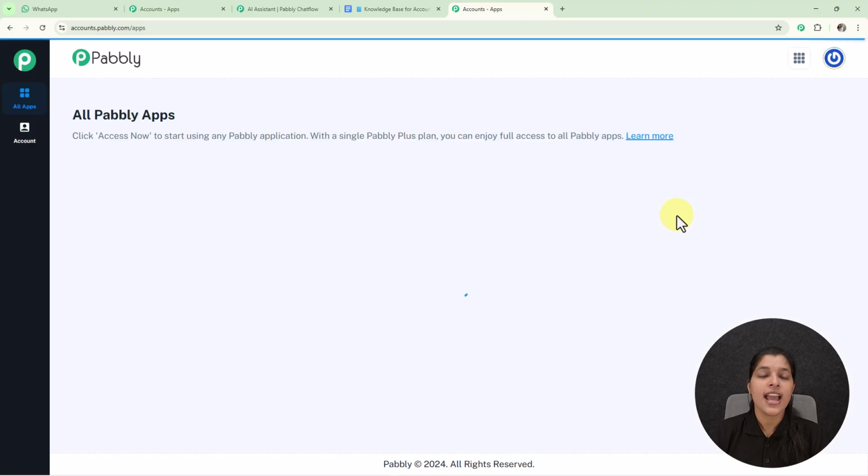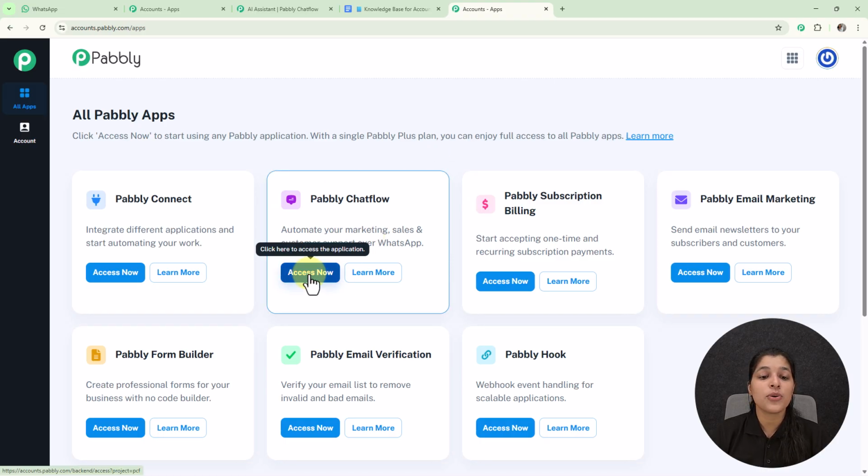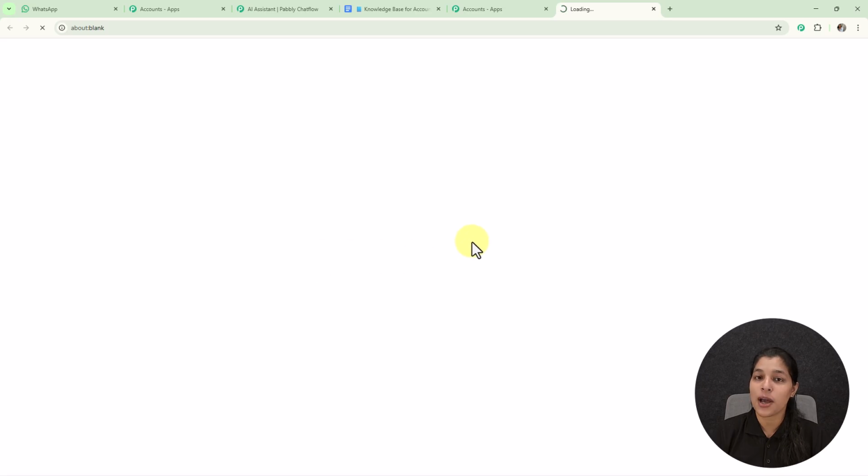But if you are an existing user like me, then you can just click on sign in. Once you finish your login or sign up, you will get this all Pabbly apps page, where you can see all the products provided by Pabbly. As we are going to create an AI assistant, we just have to access this Pabbly Chatflow app by selecting the access now button.